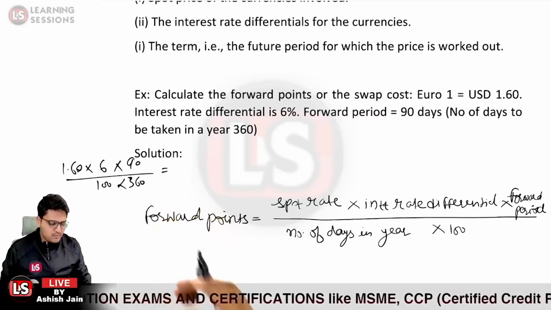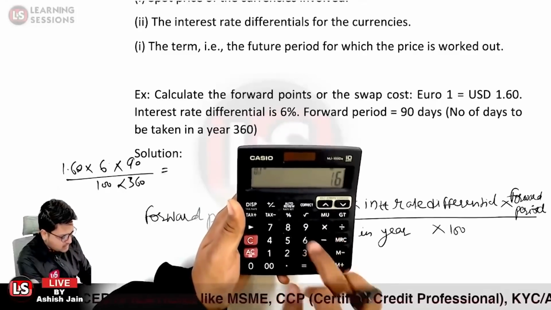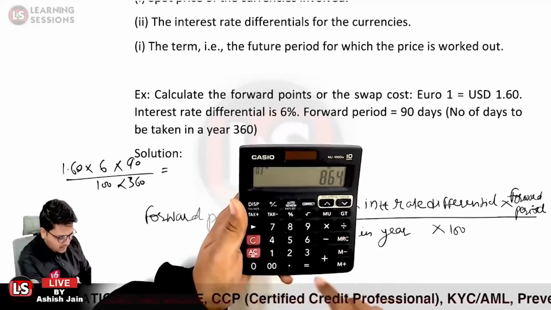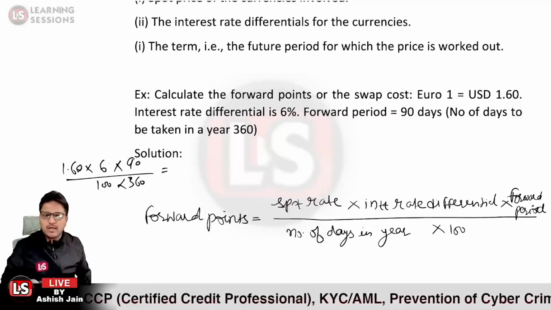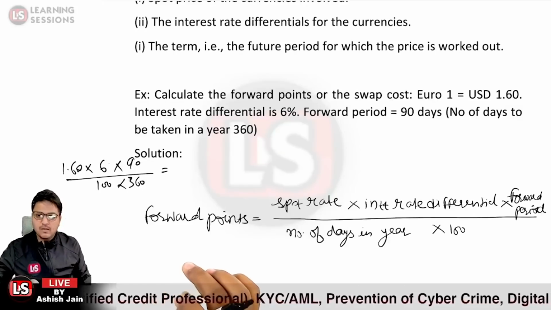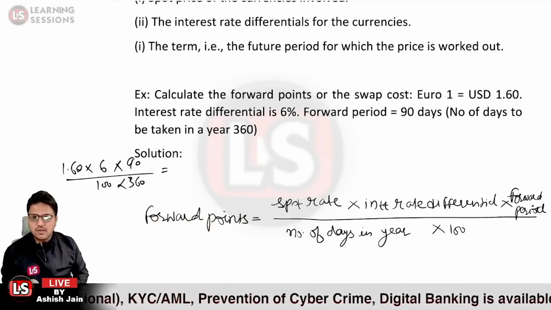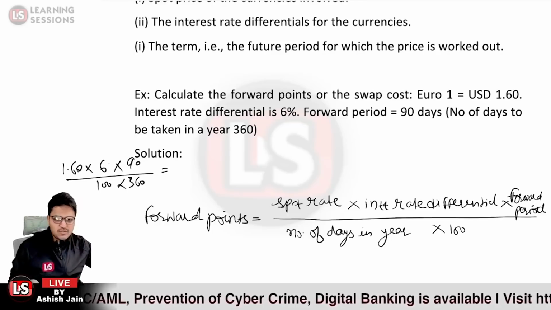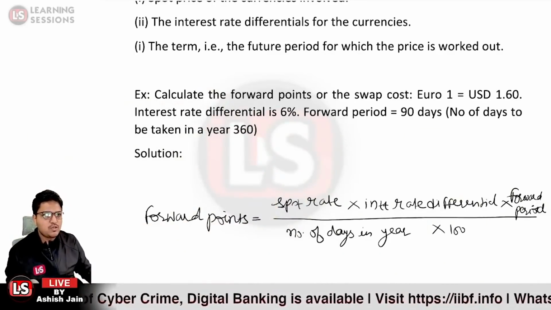Okay, so we will be solving it out, and here comes the solution. 1.6 multiplied by 6 multiplied by 90 divided by 360 divided by 100. So 0.024 would be the forward points in this particular case. Okay, so this is how we can calculate the forward points. This was a quick question based upon that.